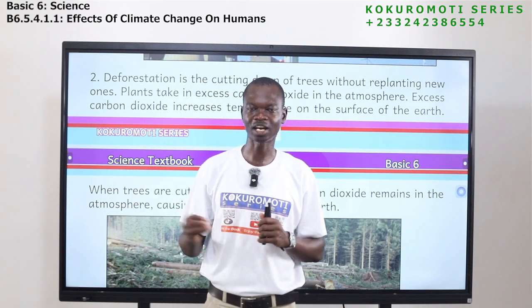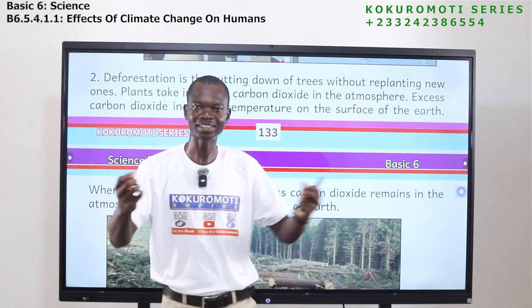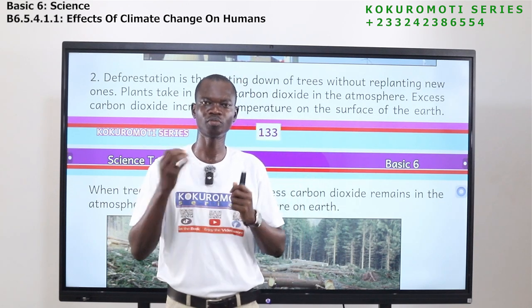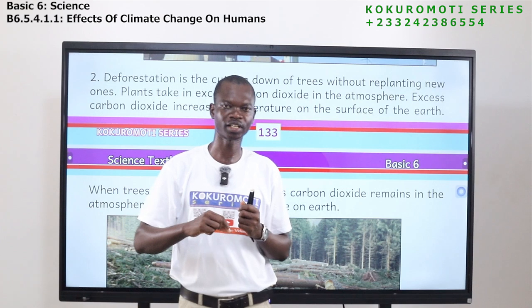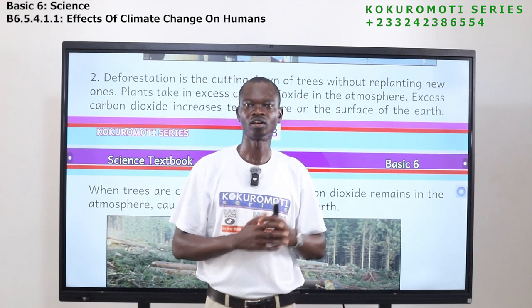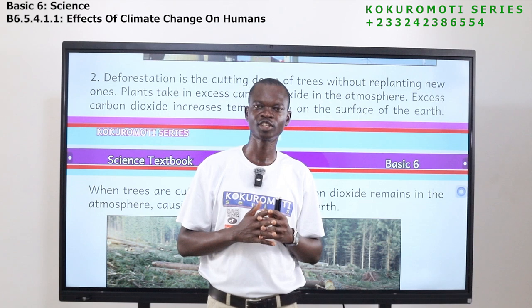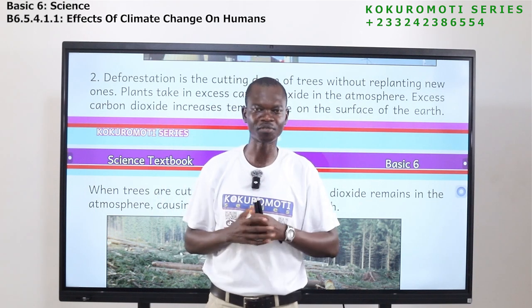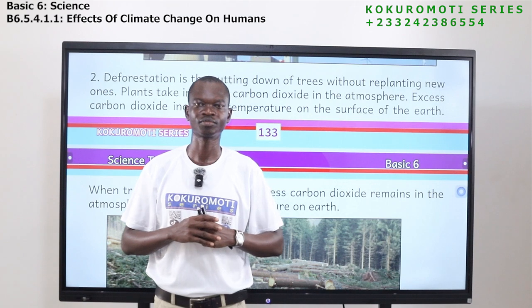One of them is carbon dioxide. Plants absorb carbon dioxide from the atmosphere. Too much carbon dioxide in the atmosphere will increase the temperature on Earth. So plants are there to reduce the amount of carbon dioxide that we have in the atmosphere.